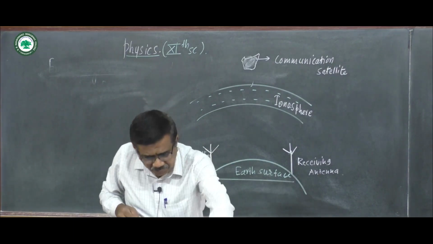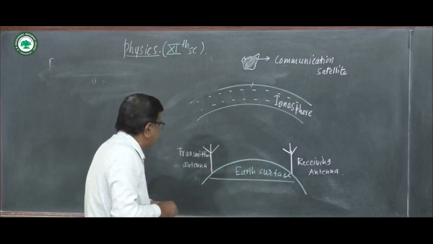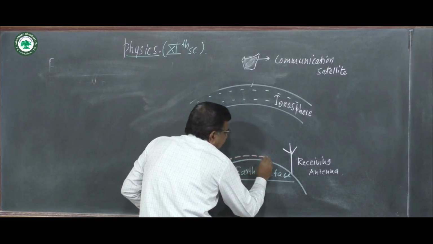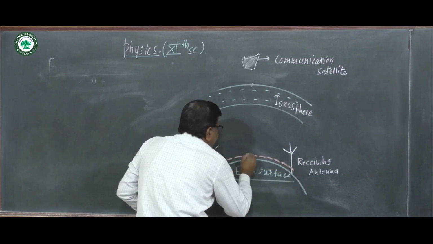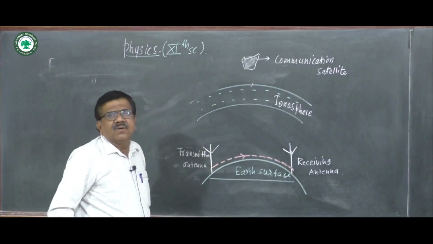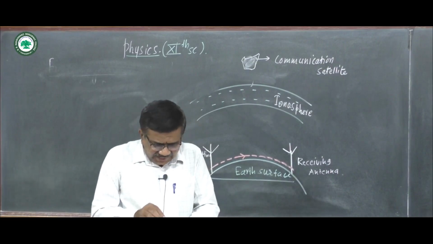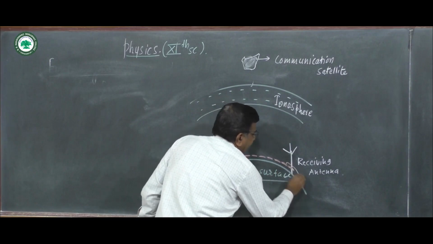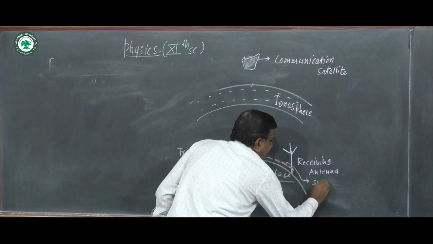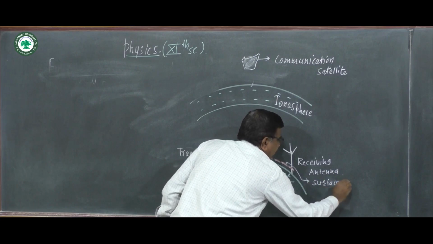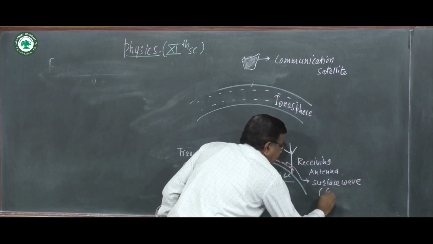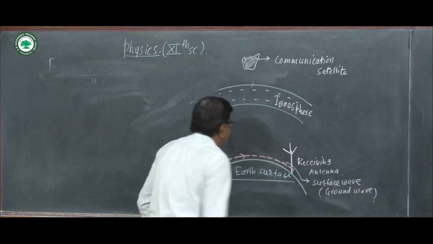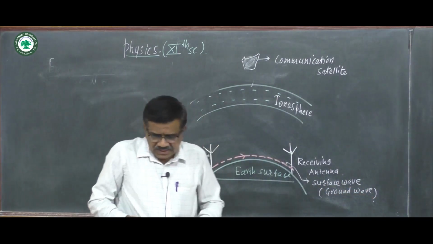Now, some electromagnetic waves pass close to the Earth's surface from the transmitting antenna to the receiving antenna, like this. These waves are surface waves or ground waves. Surface waves or ground waves travel close to the Earth's surface.